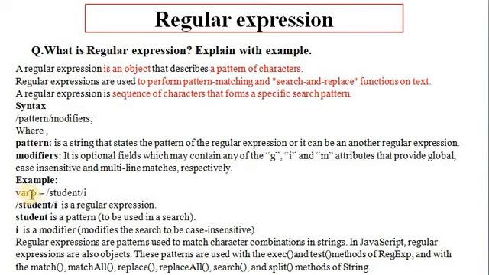For example, suppose p is equal to /student/i. Here /student/i is a regular expression. Here student is the pattern to be used in a search. Whatever pattern is written between the slashes is used for finding or searching. i is a modifier which modifies the search to be case insensitive. That means g is for global, i for case insensitive and m for multi-line matches.